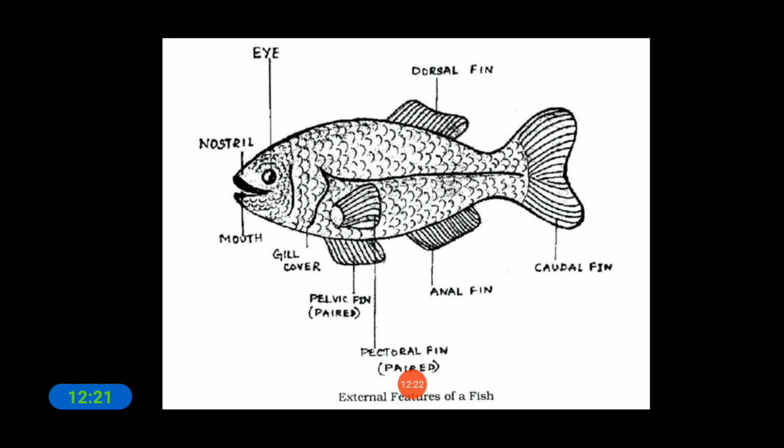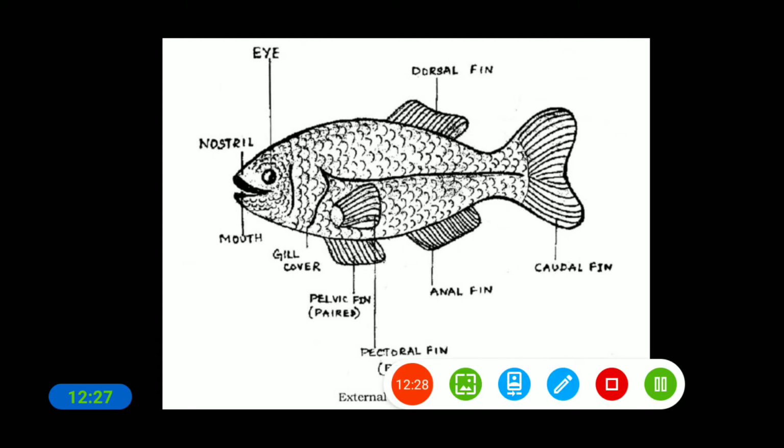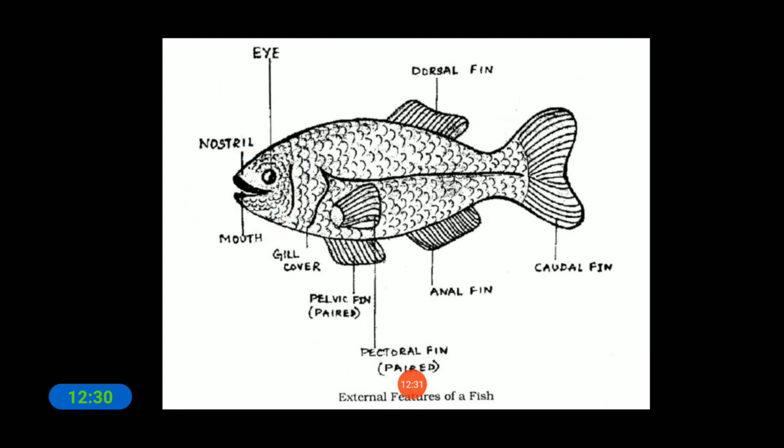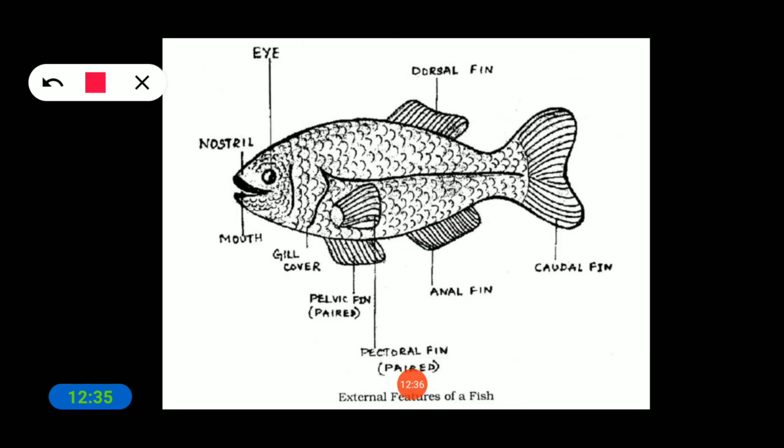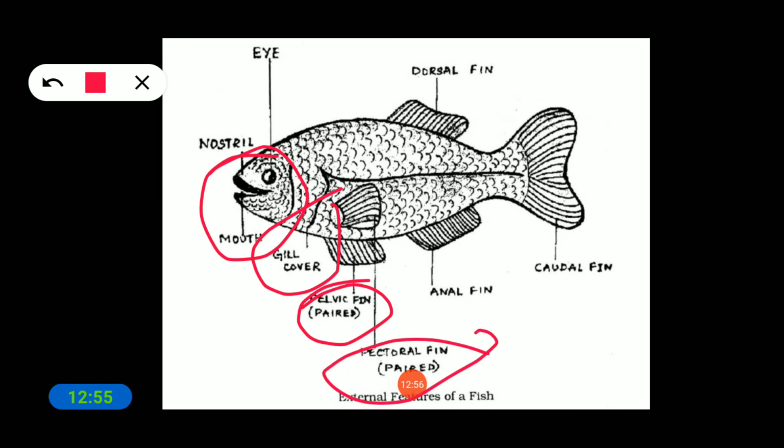So here is the structure of the fish. Here in this figure you can see the structure. See, it is the mouth of the fish. Okay, here gills are there, covered by the body, and these gills help it to breathe, allowing it to take in oxygen and remove carbon dioxide. So these are the pelvic fins and pectoral fin. Okay, so these are the different parts of the fish.